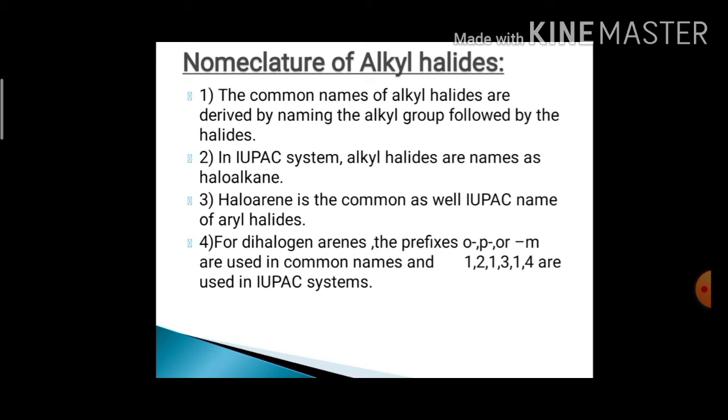Third, haloarene is the common as well as the IUPAC name for aryl halides. Fourth, for dihalogen arenes, the prefixes ortho, meta and para are used in common names, and 1,2 or 1,3 or 1,4 are used in the IUPAC system.